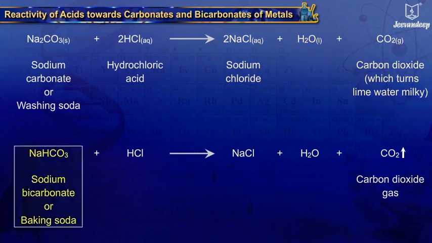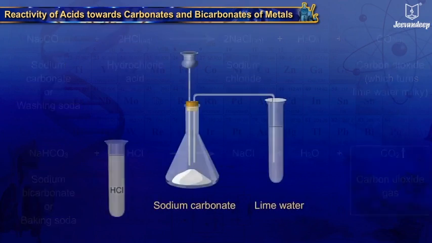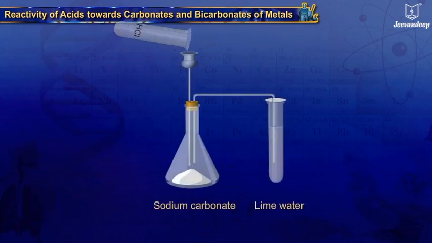Sodium bicarbonate, that is baking soda, also reacts with hydrochloric acid to give its salt, sodium chloride and water, with the liberation of carbon dioxide. Evolution of carbon dioxide can be tested by passing it through lime water, which turns milky.